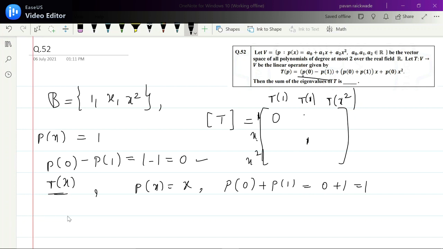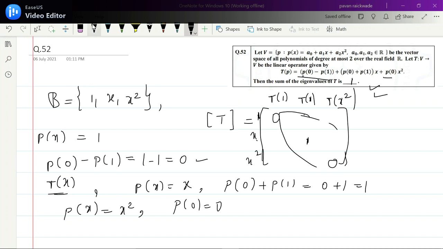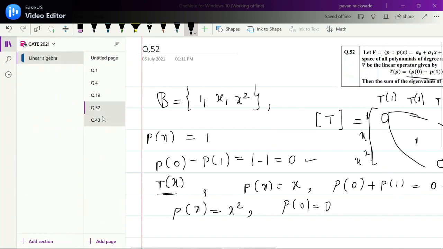Now when our P of x is equal to x square, we want to find the coefficient of x square, which is simply P of 0. So P of 0 is 0, so this entry is also 0. And now you can straight away see what the trace is. Trace is 1. So the answer here is 1. Pretty easy, right? Okay. Let's go to the next question.